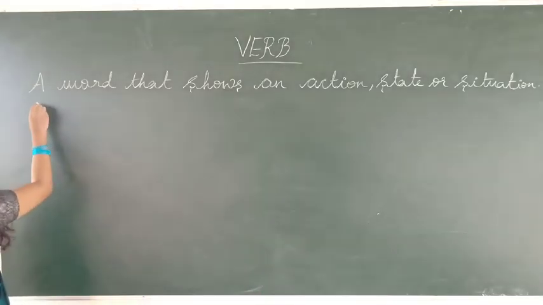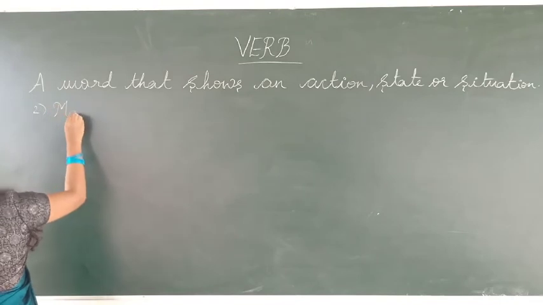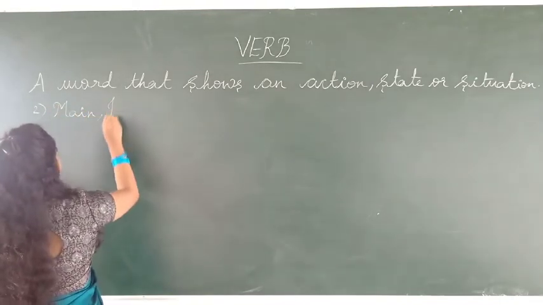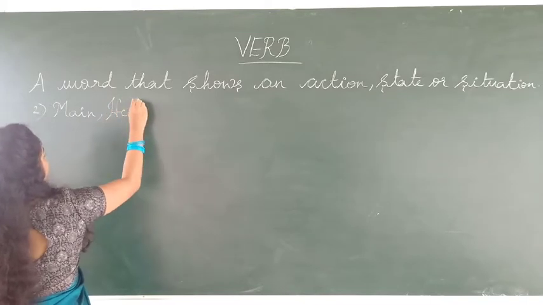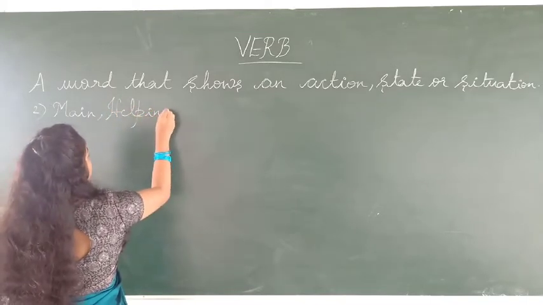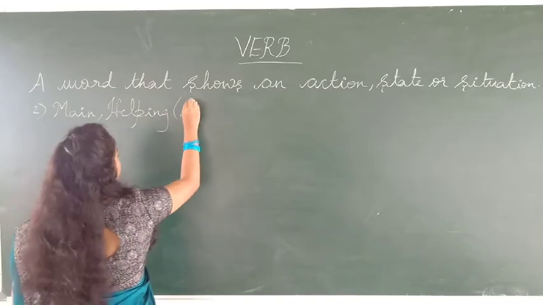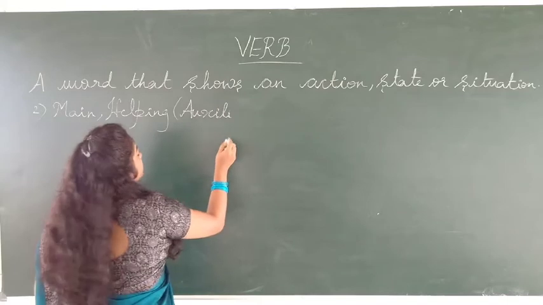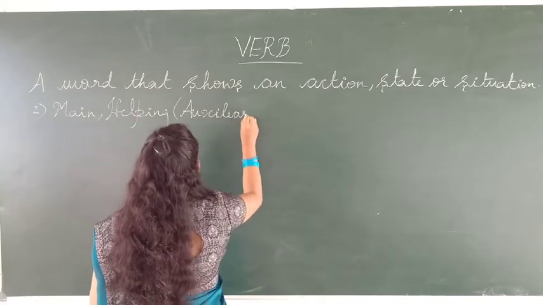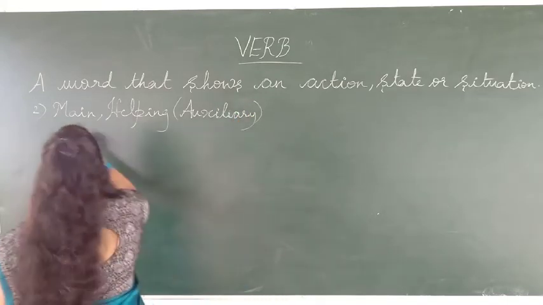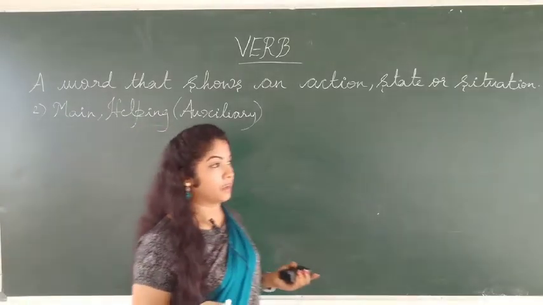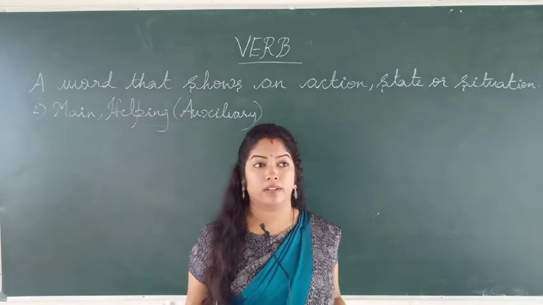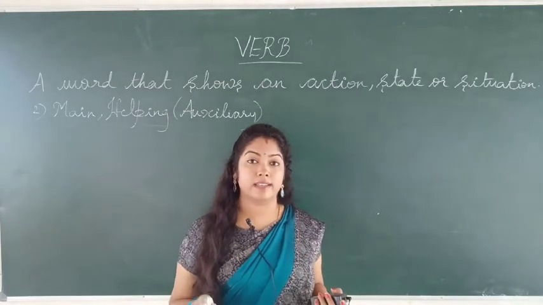So the second one is main verb and helping verb, also known as auxiliaries. Main verbs, as I told you before, are like sit, stand, singing, dancing, shouting, walking, playing. All these are considered main verbs.